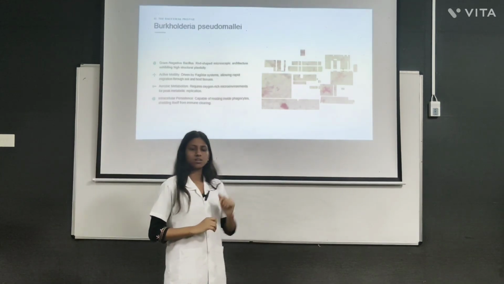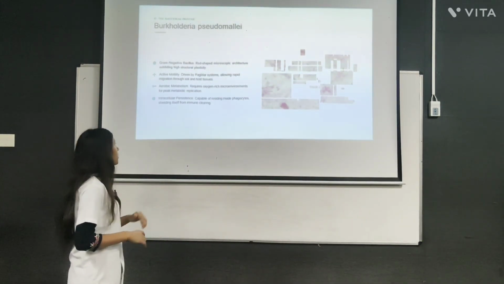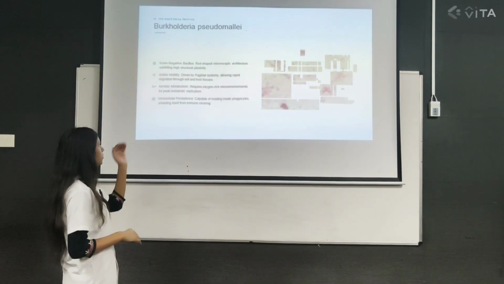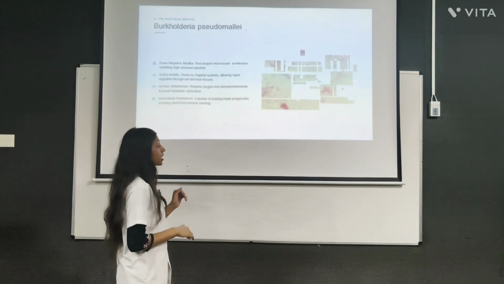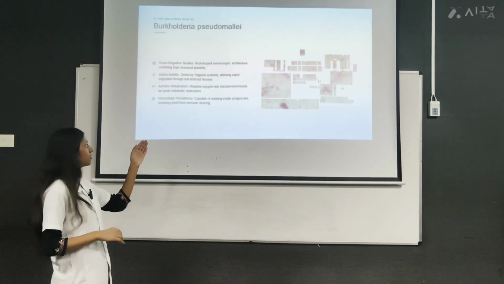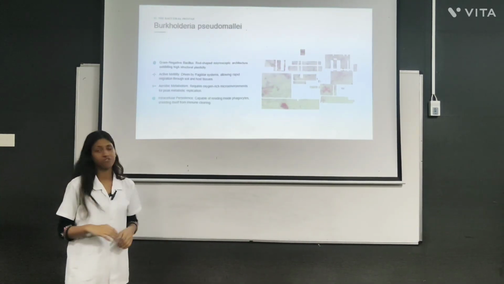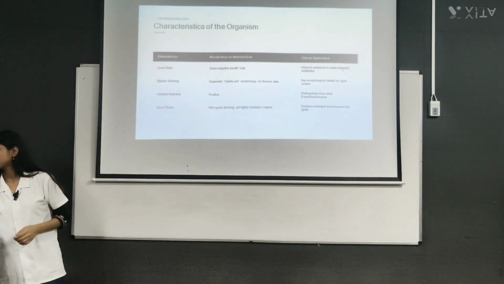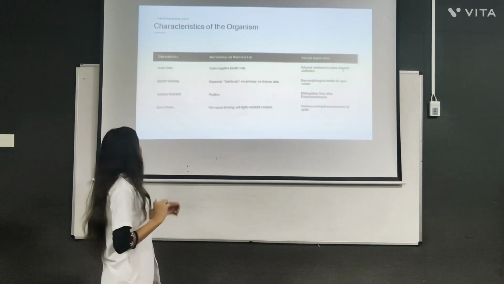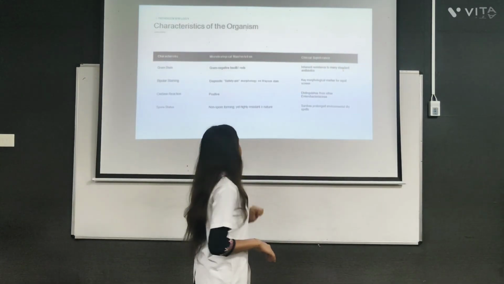Now let's look at the causative organism Burkholderia pseudomallei. It is a gram-negative bacillus, rod shaped. It has active motility, it requires oxygen, and it shows intracellular persistence, which is capable of residing inside phagocytes, shielding itself from immune clearance. The characteristic of this organism is that when you stain it, it is gram-negative and rod shaped.